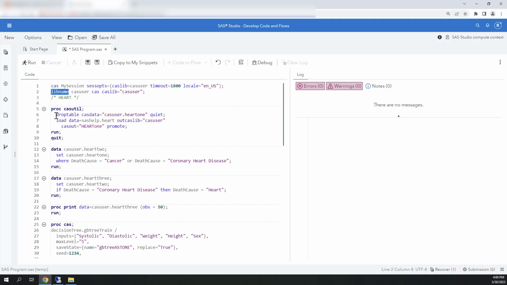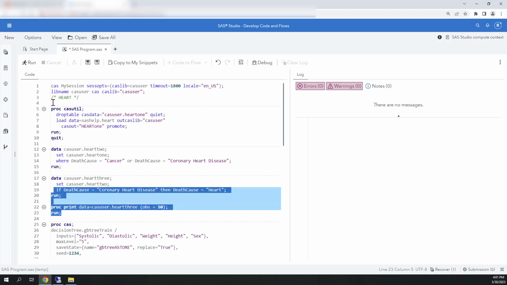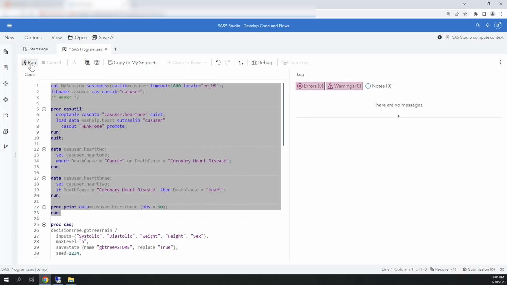And then I'm using proc casutil to load my data. I'm going to call it Heart1. And then I'm going to do some data manipulation. I'm only going to keep the data where cancer or coronary heart disease was the cause of death. And I'm going to rename coronary heart disease heart to make it easier to read. Finally, I'm going to do a proc print to make sure everything's running smoothly.